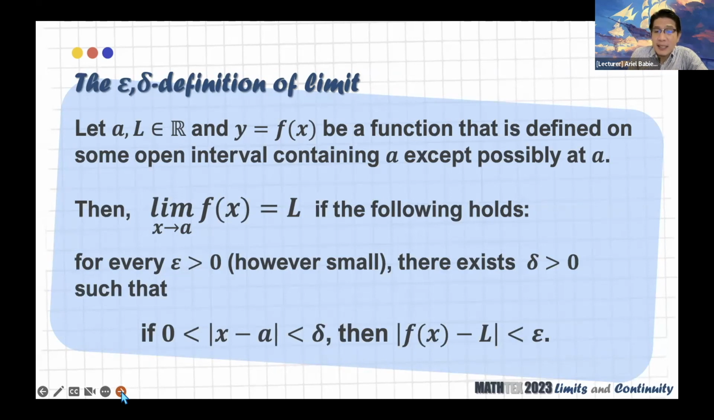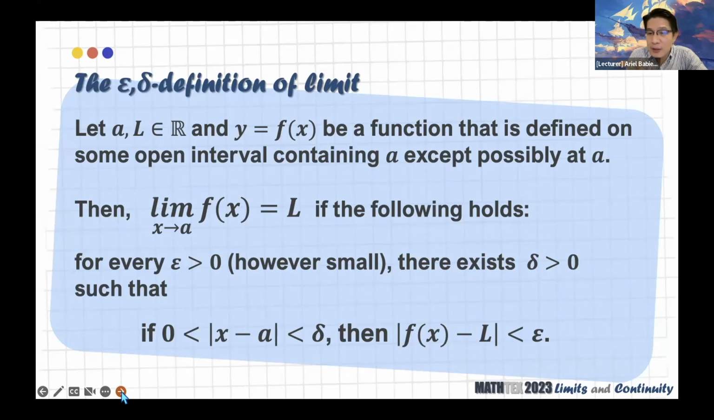Because again, mathematically, the concept of smallness being near is really relative. But then we can have a way of going over that. Okay? And it's captured by this epsilon delta definition of a limit.